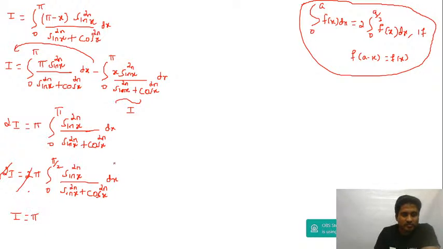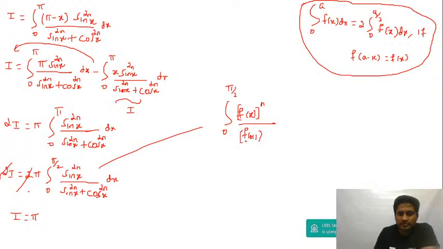Okay, now guys, this is of the form: whenever you have the limit 0 to a, it should always become 0 to pi by 2. Limit is 0 to pi by 2, then f of x to the power of n divided by f of x to the power of n, and then f of pi by 2 minus x whole power n.